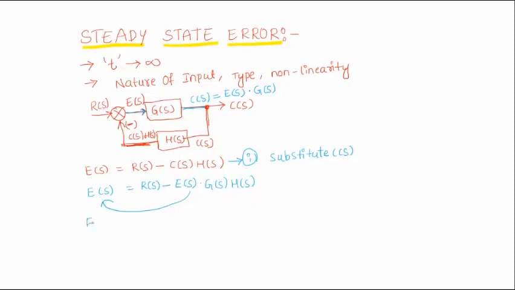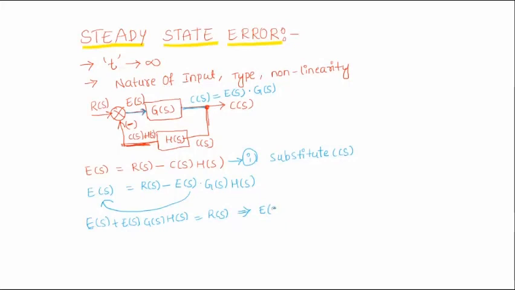The equation becomes E of S plus E of S into G of S into H of S equals R of S.